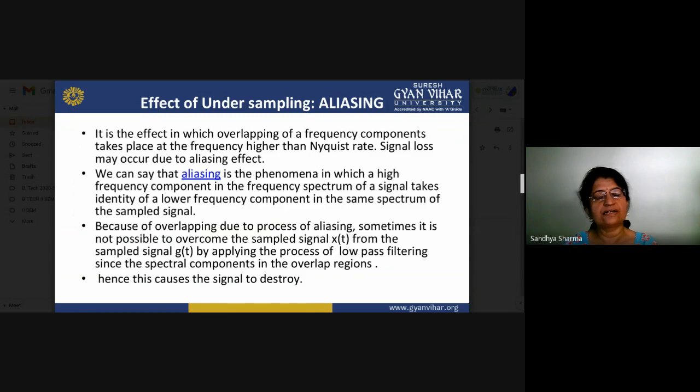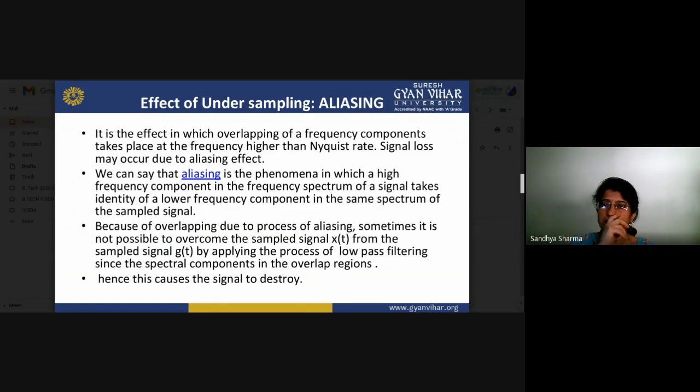So you have to select fs, the sampling frequency, either equal to or greater than 2fm. And what is 2fm? 2fm is twice the highest frequency component. If you do not choose that and take less than 2fm, there may be overlapping due to the aliasing problem, and it is not possible to recover the original signal from the sampled signal.